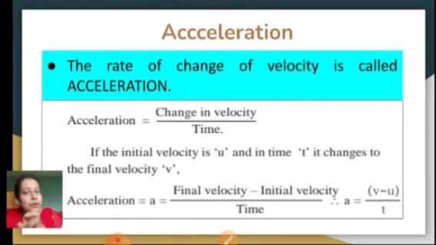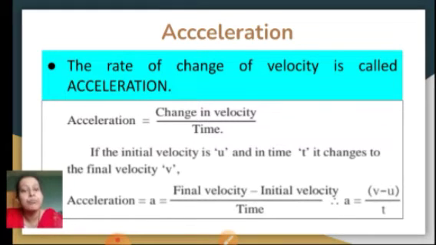Up to now you have learned about speed and velocity units, that is meters per second, but acceleration is meters per second square. Why is that coming? Because finally when you find out the change in velocity, you get 2 meters per second of the velocity upon second of the time. So that second, when this second goes up, it becomes second square. Is that clear, students? So therefore the SI unit of acceleration is meters per second square.